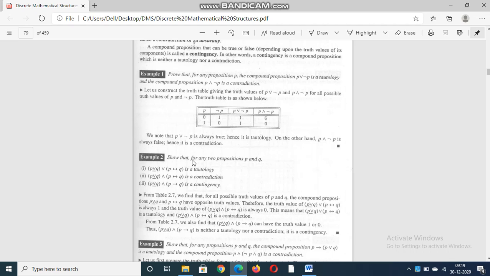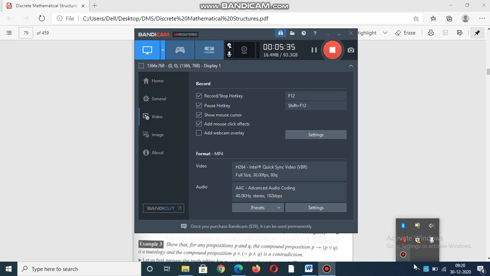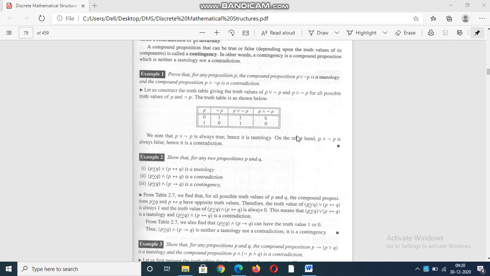Show that for any two propositions P and Q, P exclusive disjunction Q, conjunction with P biconditional Q, is a tautology.